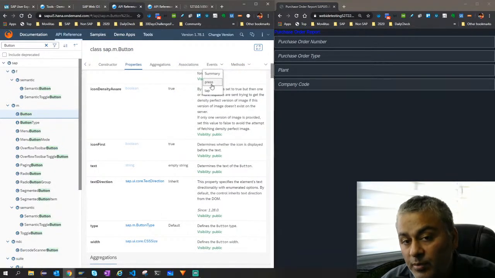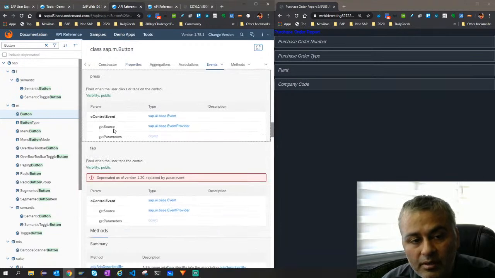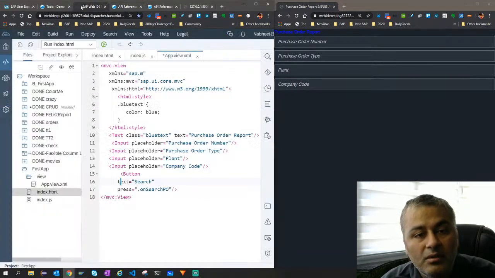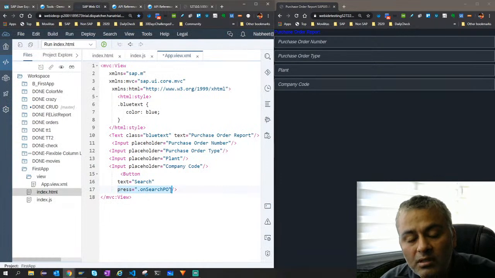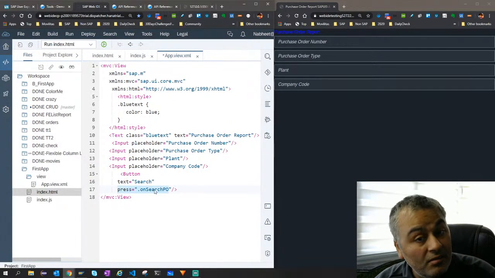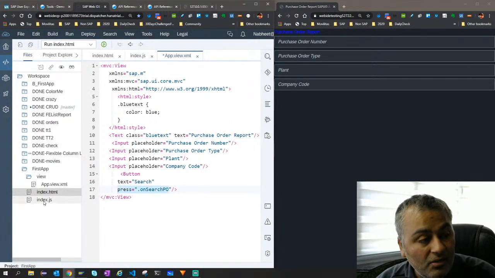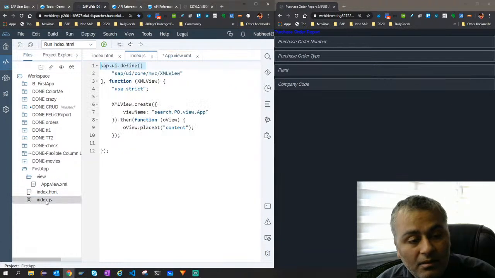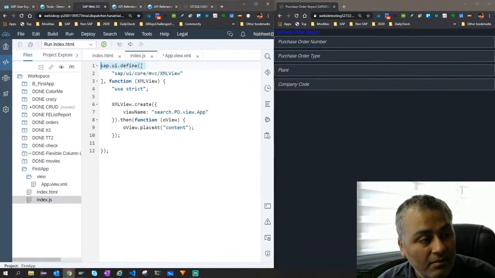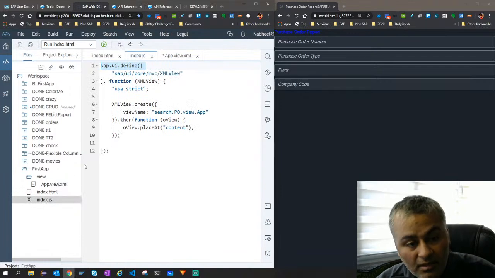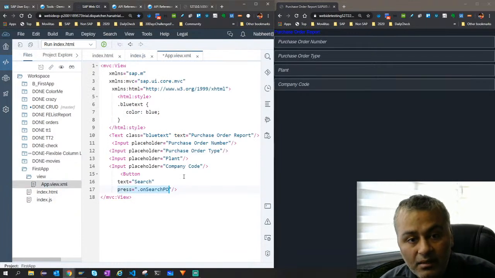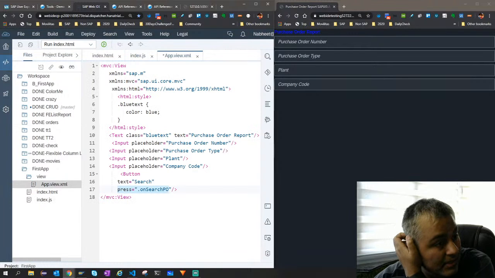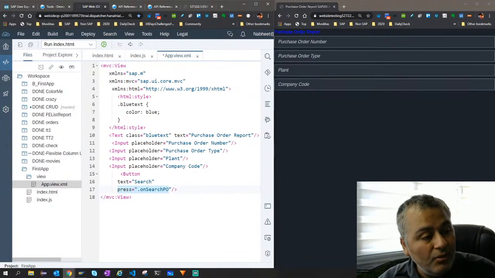So press is an event. That is why I've said once you press it, I need to call this function. Now where is this defined, right? It is defined as of now inside my one controller. I'll define it here. So basically it is not defined as of now. Let me define it, because once I define it, then we will be able to use it.